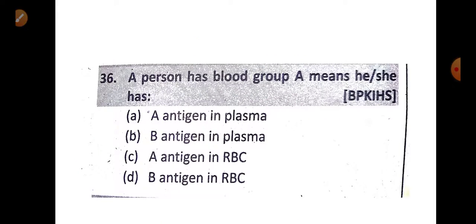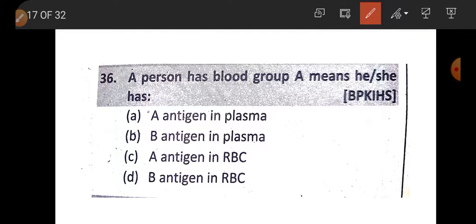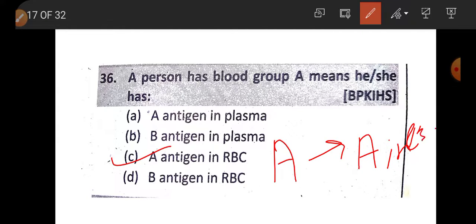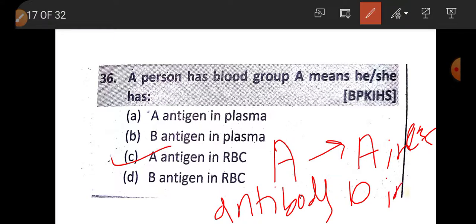Question number 36. A person has blood group A means he has antigen A in RBC and antibody B in plasma.